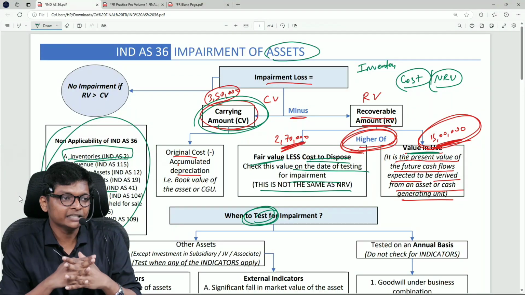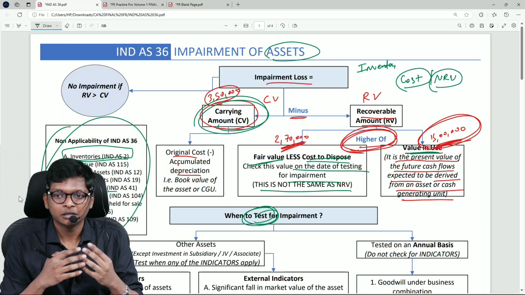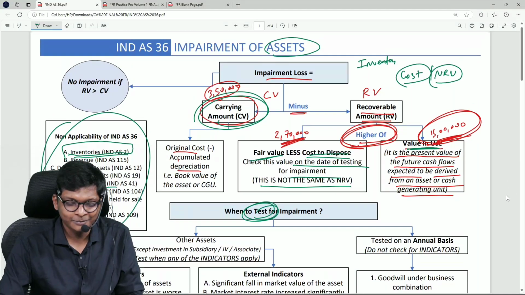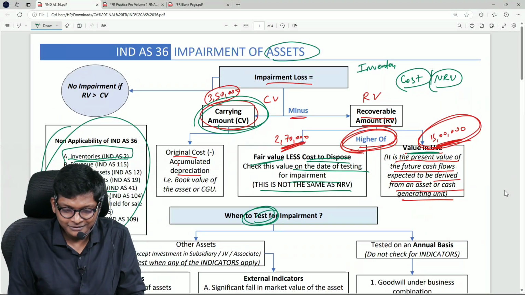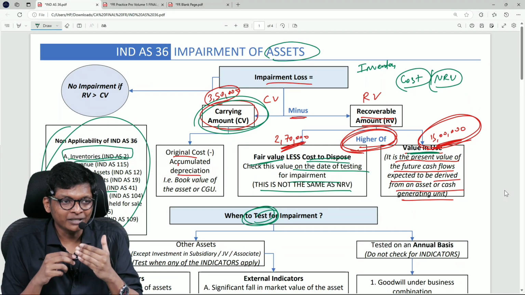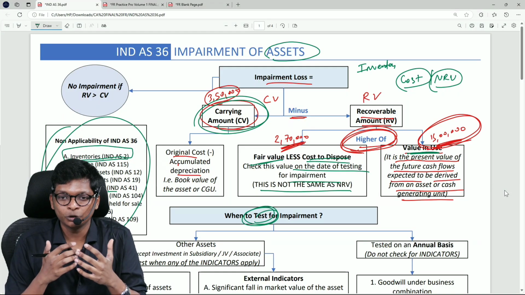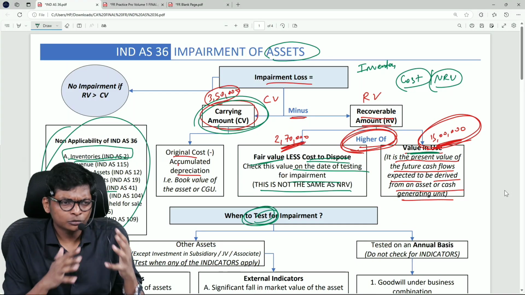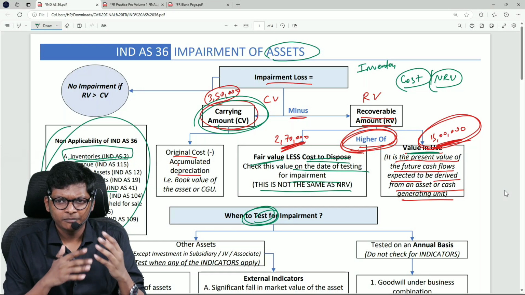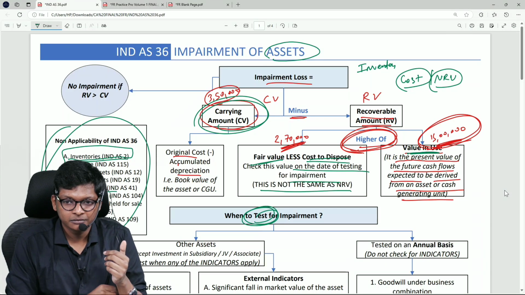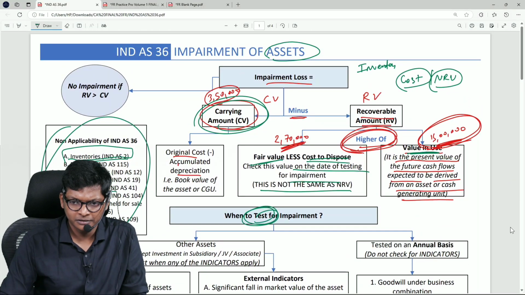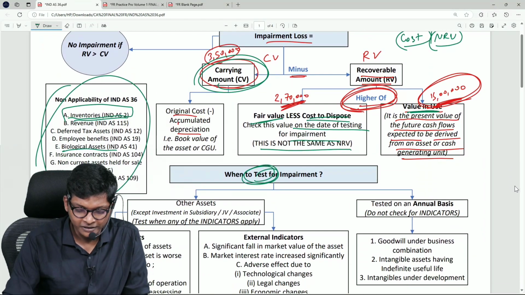Now the equation easy. First time learning a new standard, easy. Hello, easy or difficult? That's why they took it to Inter. Easy, no. So they were added in the Inter syllabus also, okay, for those students. But this and all is fine, guys. You escaped to, there is one standard called employee benefits. If you have studied now, you will know, or your seniors will tell you. That is one crazy standard. Students will get scared. It has so many complications inside. That they took it to Inter, AS 15. They have taken that standard. Students see, they will get scared in Inter, but it's there in Final also. Separate standard. Nice standard, we will spend a lot of time, 6-7 hours minimum.